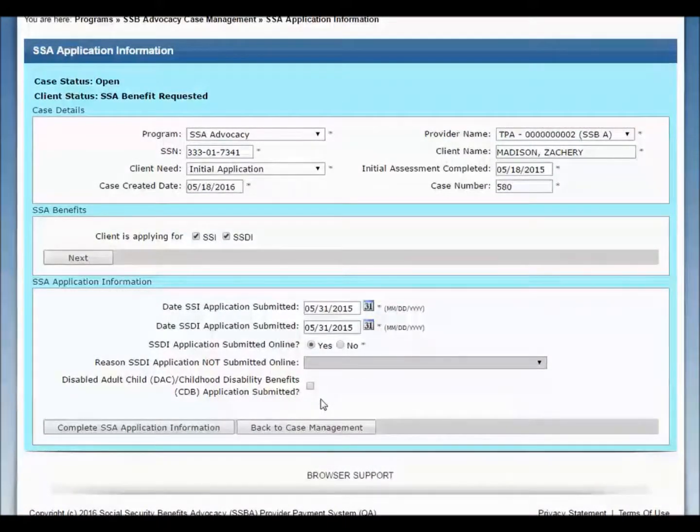If your client's SSDI application was not submitted online, select the reason from the drop-down menu. Check the box next to the Disabled Adult Childhood Disability Benefits Application Submitted question if this type of application was submitted. When finished, click the Complete SSA Application Information button.